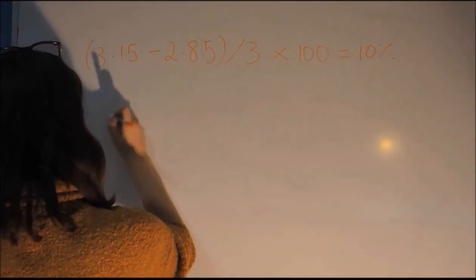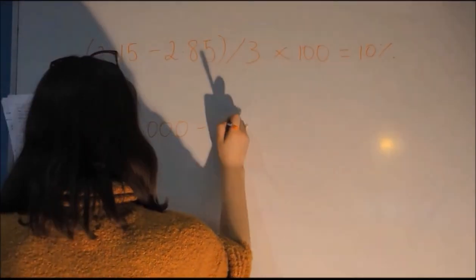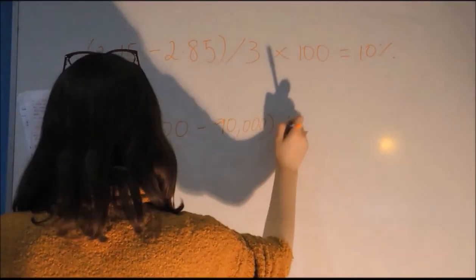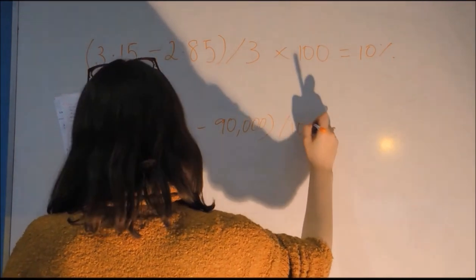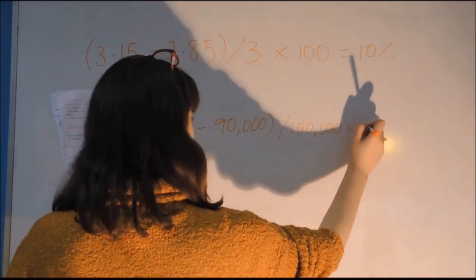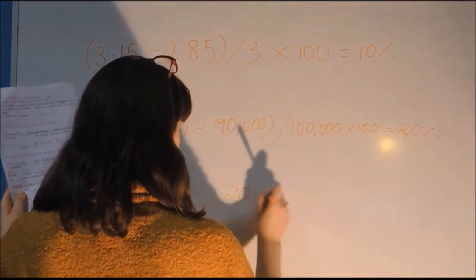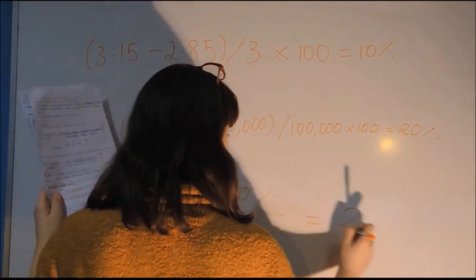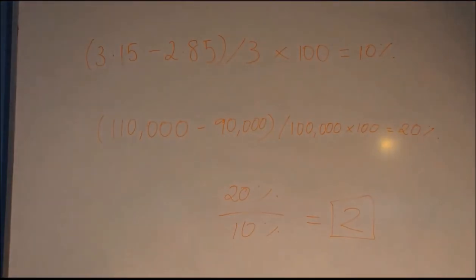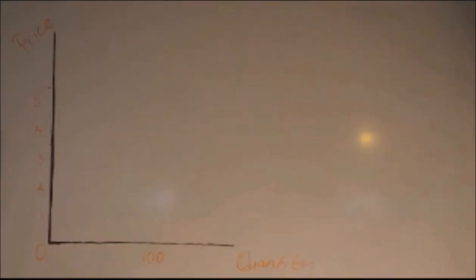For example, suppose that an increase in the price of milk from €2.85 to €3.15 a litre raises the amount that the dairy farmers produce from 90,000 to 110,000 litres per month. Using the midpoint method, we calculate the percentage change as seen on the screen right now. At the end, the price elasticity of supply is 20% divided by 10%, which is equal to 2. In this example, the elasticity of 2 reflects the fact that the quantity supplied moved proportionally twice as much as the price.